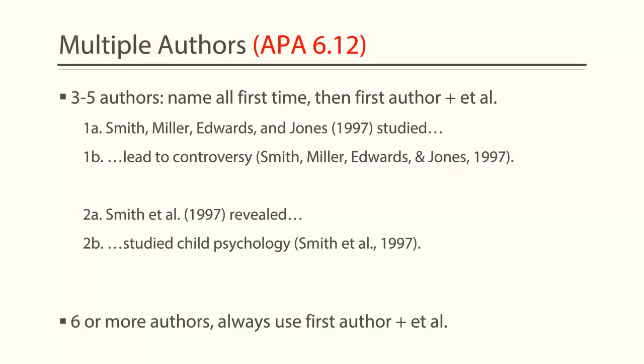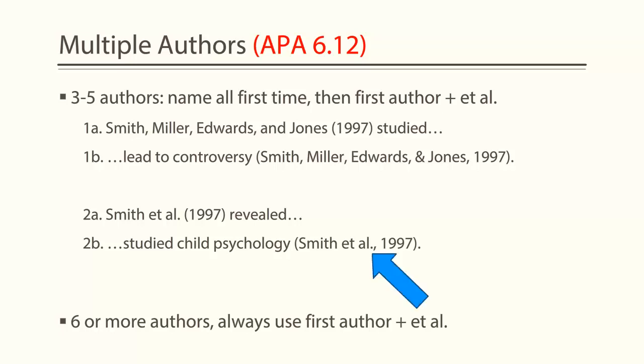2a is what future citations would look like if the authors are named in the text. The first author's last name, followed by et al. and a period, and still the year in parentheses. 2b is what further in-text citations would look like with the authors not mentioned in the text.